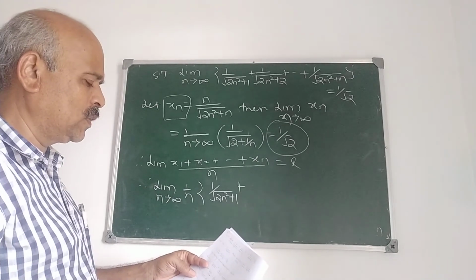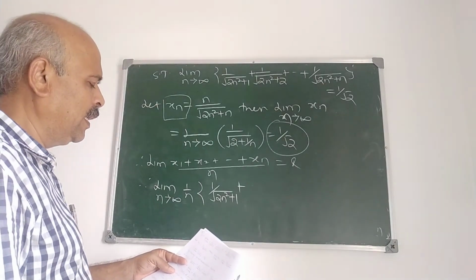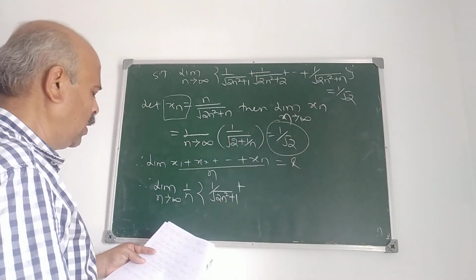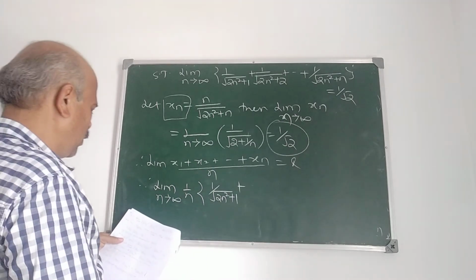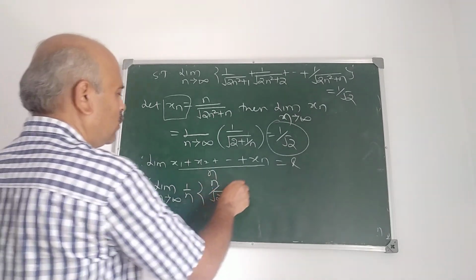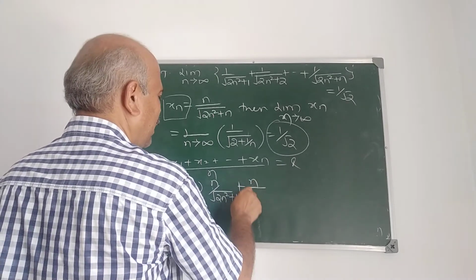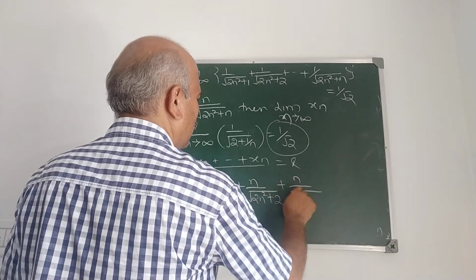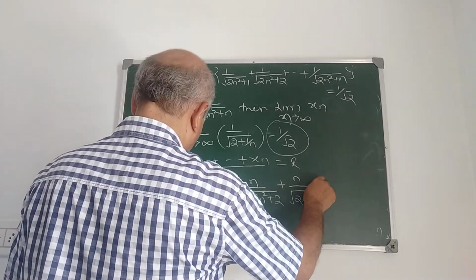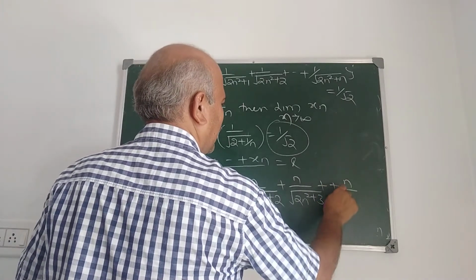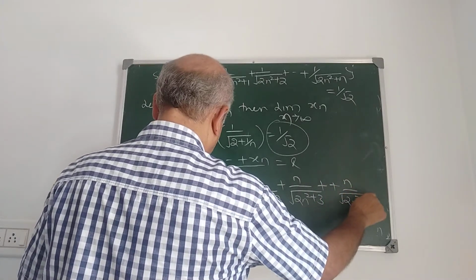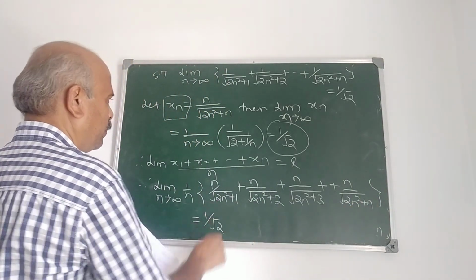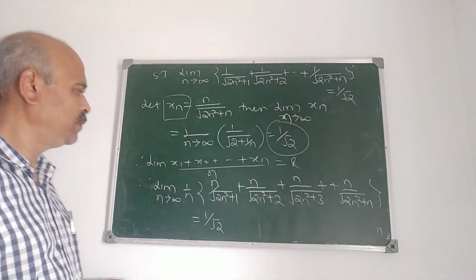By Cauchy's first theorem, 1 upon n into n by square root of 2n square plus 1, plus n by square root of 2n square plus 2, plus n by square root of 2n square plus 3, plus so on, plus n by square root of 2n square plus n, is also 1 by root 2.